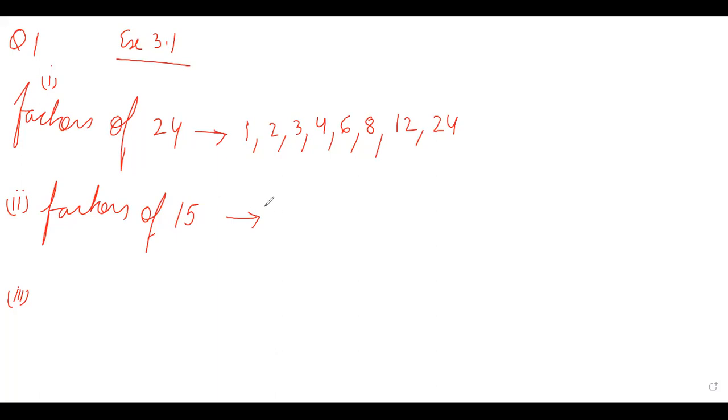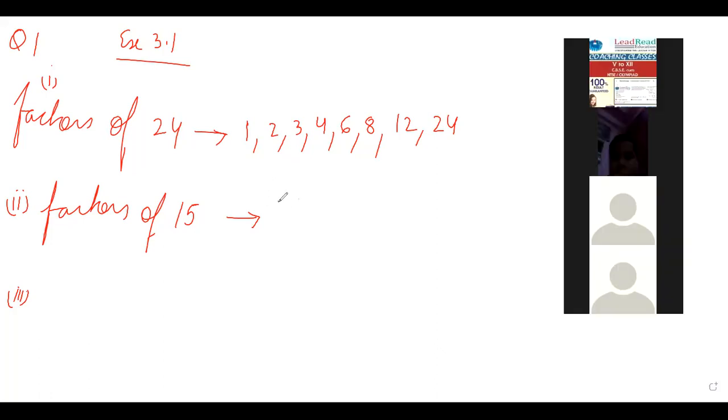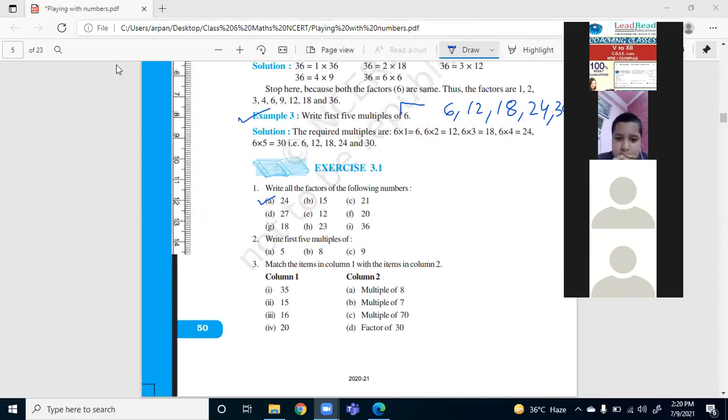Okay, so let me give this answer to Hirday for explanation. Yes, ma'am. The factors of 15 are 1, 3, 5, and 15. You are correct. Very good. The factors of 15 are 1, 3, 5, and 15. So let's move to the third one. That is 21. You have to find the factors of 21.